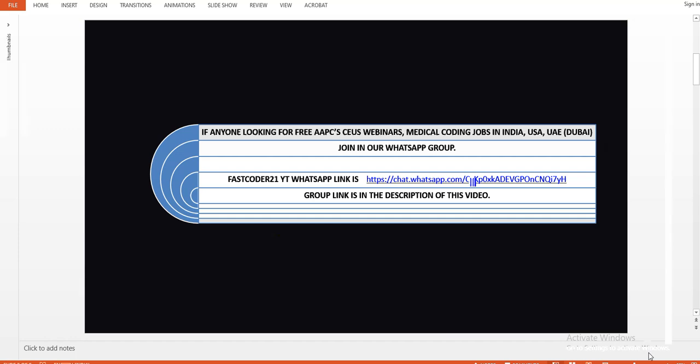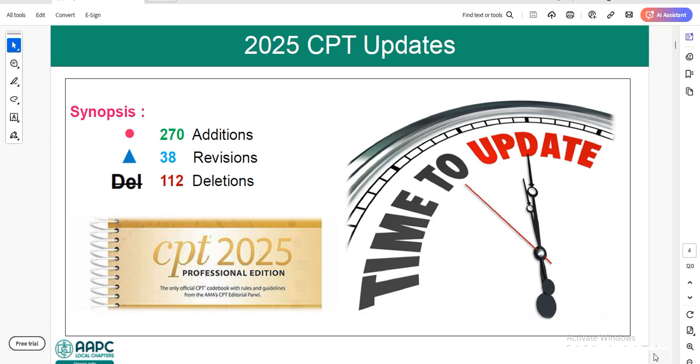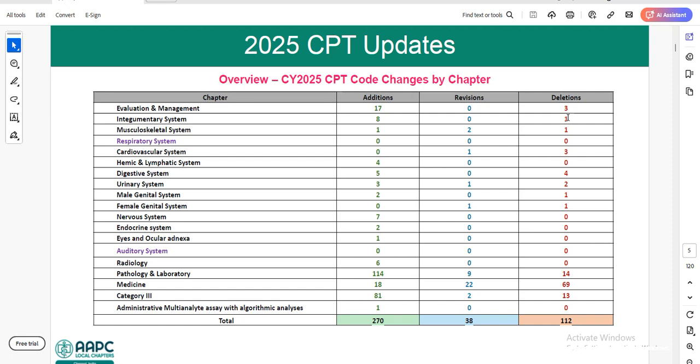In 2025, we have 270 additions, 38 revisions and 112 deletions. If you see the table, calendar year 2025 CPT code changes by chapter: in the integumentary system, we have 8 additions and 1 deletion. In the musculoskeletal system, 1 addition, 2 revisions, 1 deletion. In the respiratory system, there are no changes. In the cardiovascular system, 1 revision and 3 deletions.